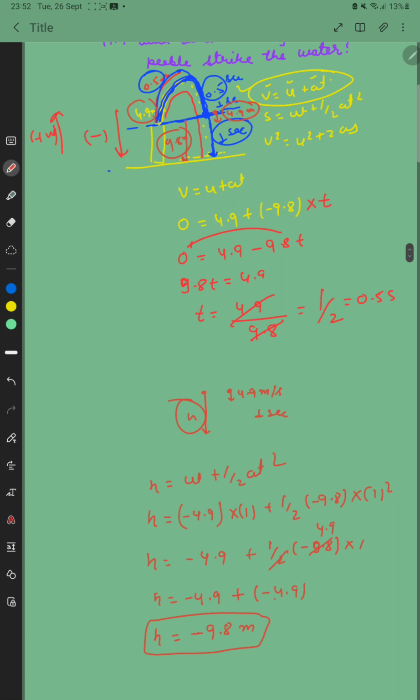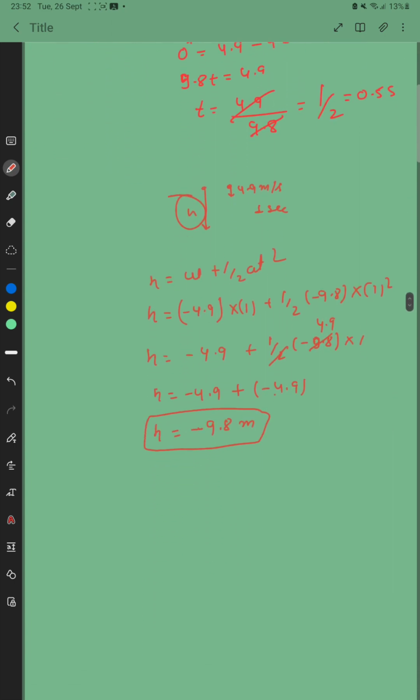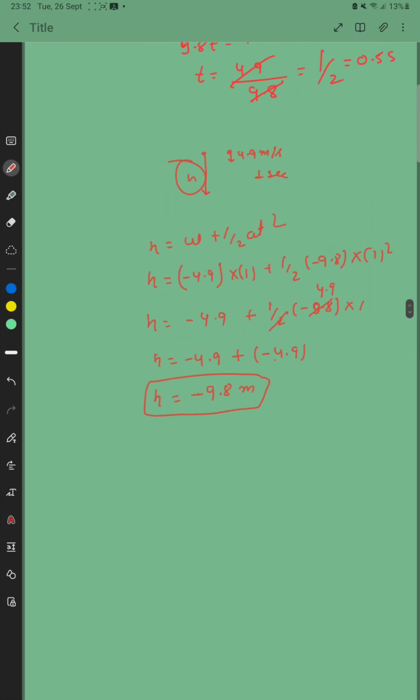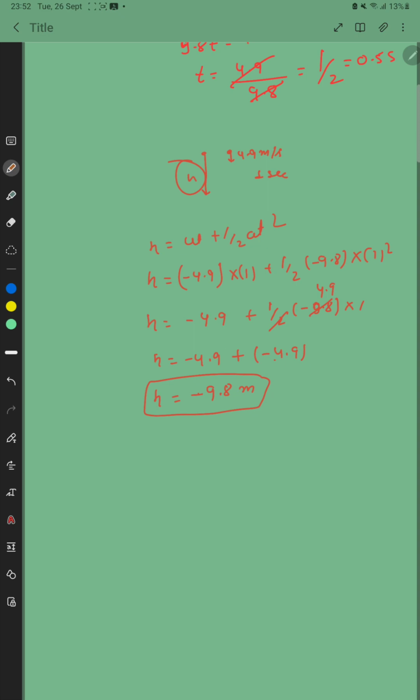Now, what will be the velocity? With what velocity does the stone strike the water? So again the same thing, we have to find the final velocity. Initial velocity was 4.9, and it comes with some final velocity. We will take v is equal to u plus at.